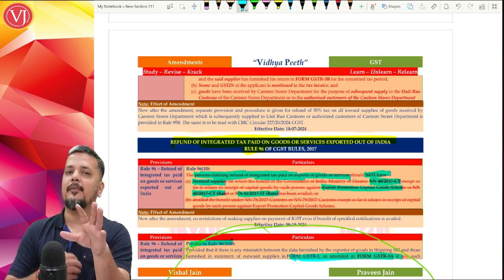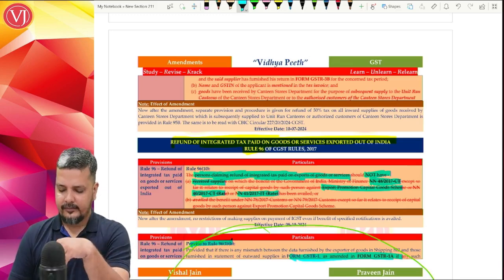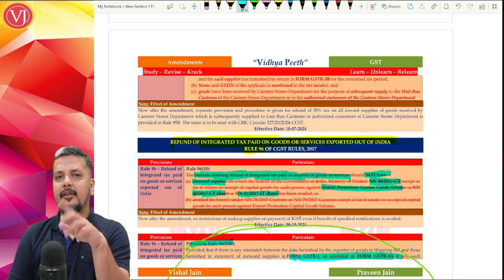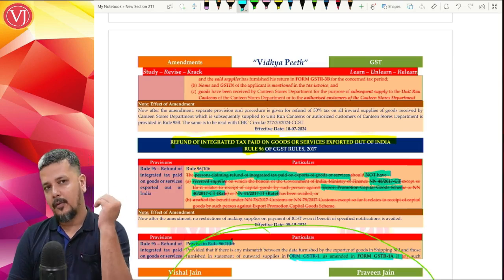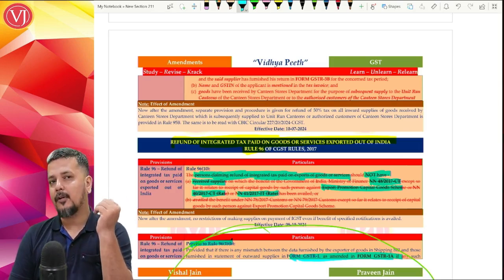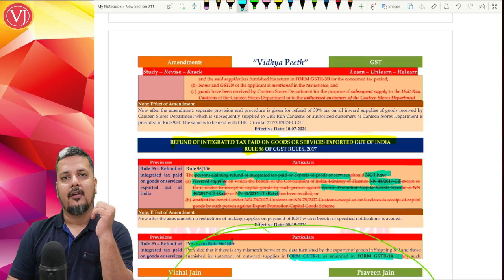If you have received inputs under advance authorization, then you cannot go for refund of IGST on export of goods. If you imported the goods under advance authorization without payment of import duty, and subsequently when you're exporting the same, you have to go only on export on LUT basis, bond basis.